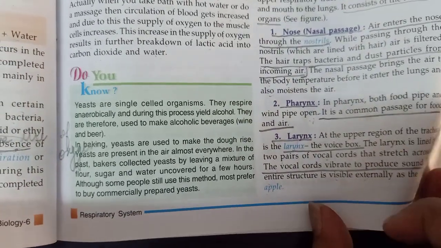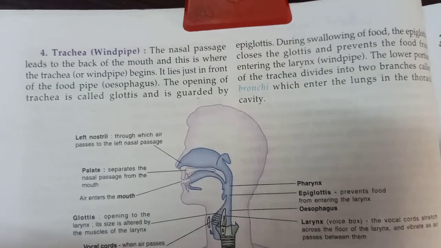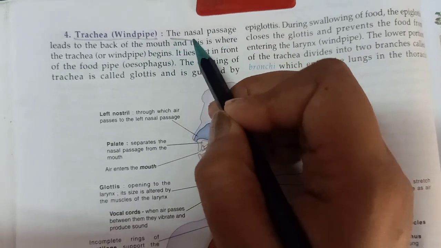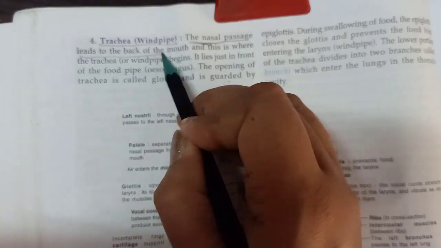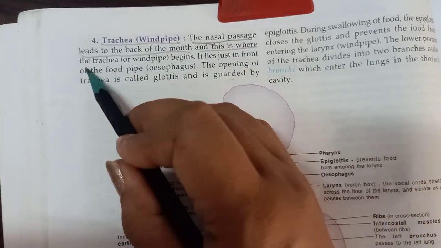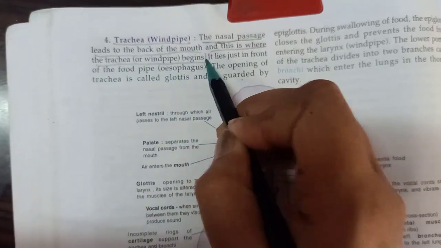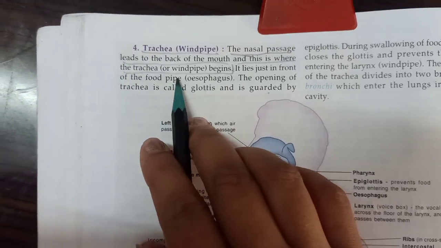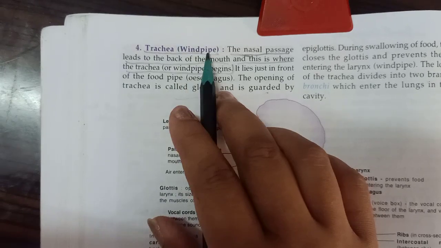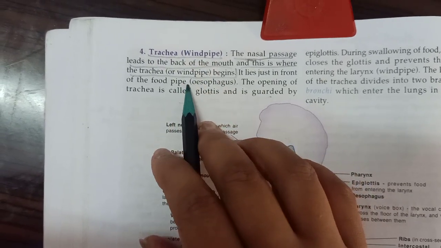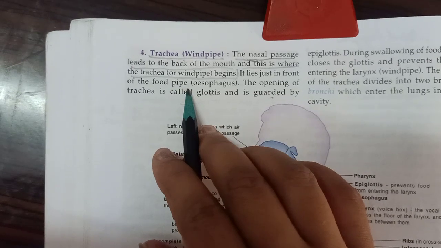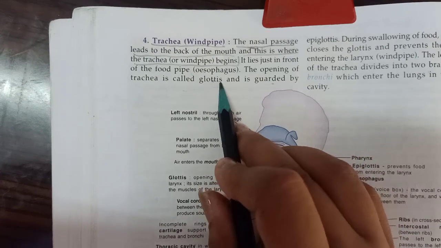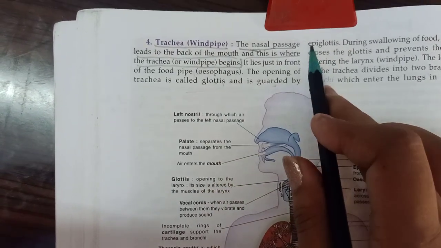Now come to the fourth point. The next organ is the trachea or the windpipe. As I told you, the nasal passage leads to the back of the mouth, and this is where the trachea or windpipe begins. Okay, underline this. It lies just in front of the food pipe. As I told you, the windpipe is in front of the neck and the food pipe is behind the windpipe, right? The opening of the trachea is called the glottis and is guarded by the epiglottis.